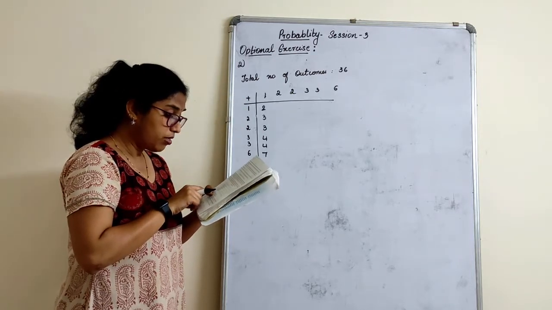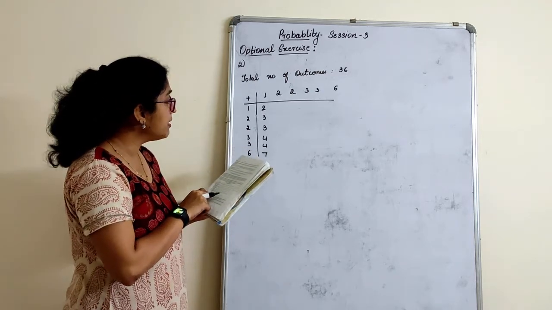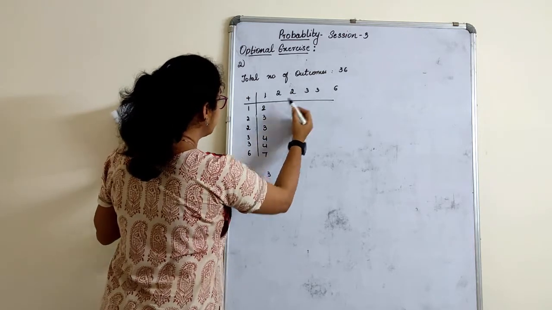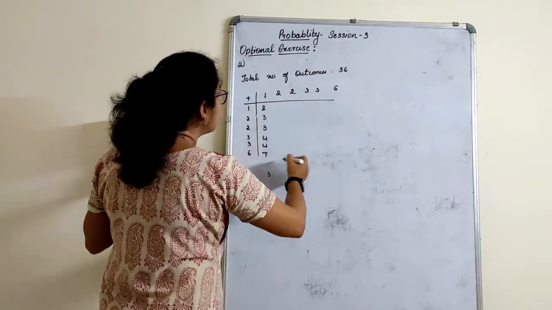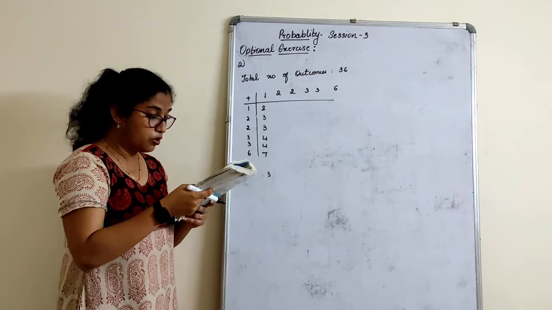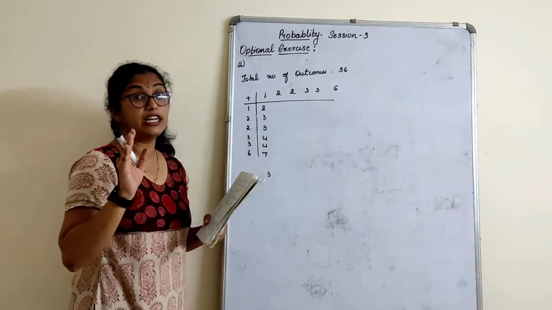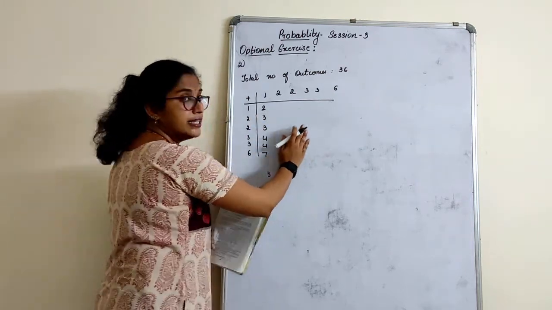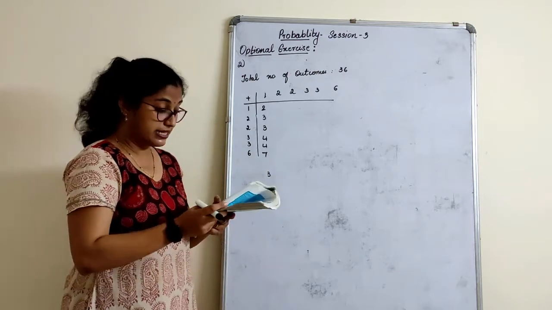Second one, total score is 6. So total score 6, how many will be there, children, here? It will be 3 plus 3, 6 here, and 3 plus 3, 6 here. Anywhere else, you have to check. You will get it in 1 point of time. So check with that, but the total score answer should be 6. The final answer what you write here should come as 6. How many times does it come? How many times does 6 appear here in this fill in the blanks table? That's the answer.